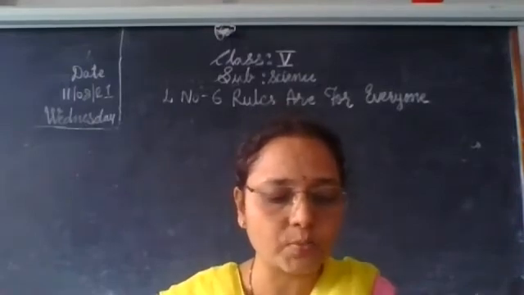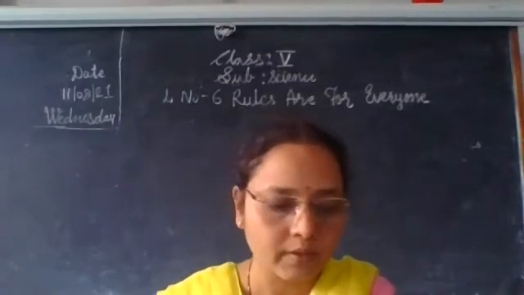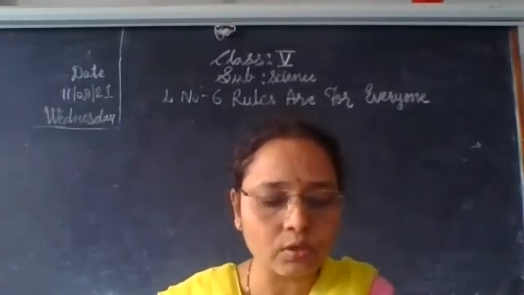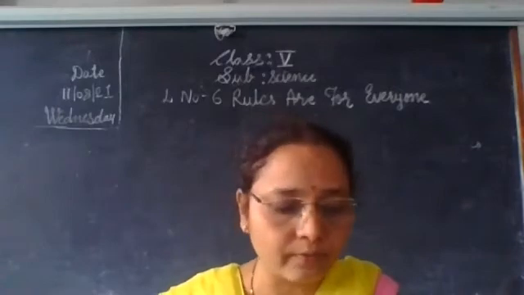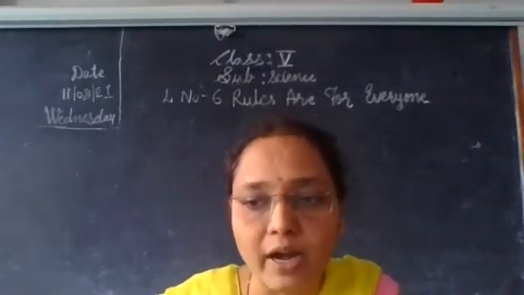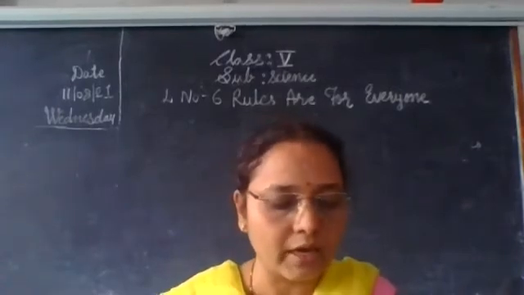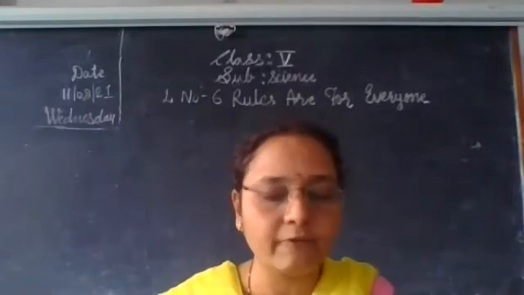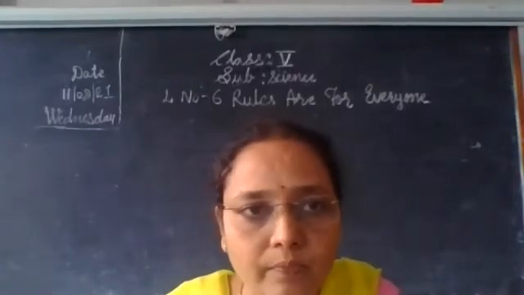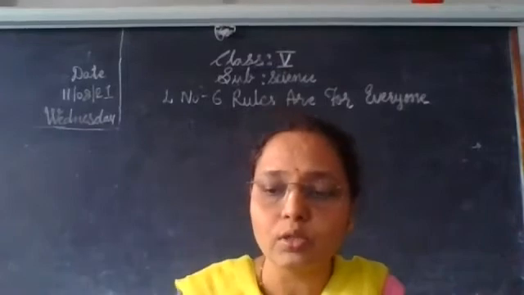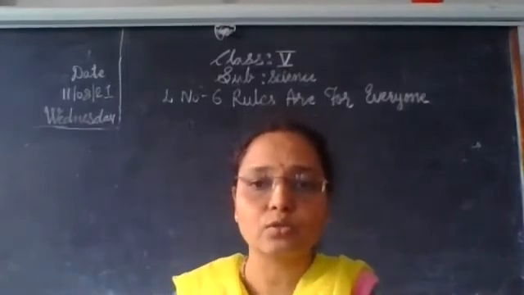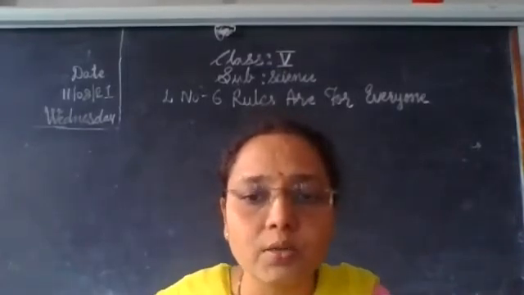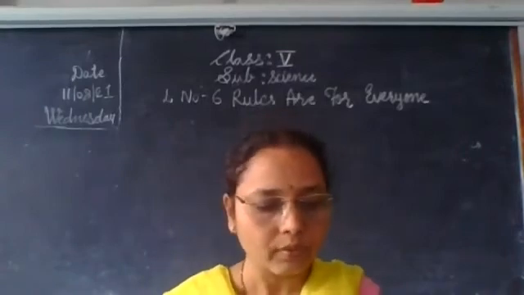Rules need responsibilities. If we follow the rules, our day-to-day life becomes well disciplined. We can work more efficiently because of the rules and regulations. So it is a very important thing.